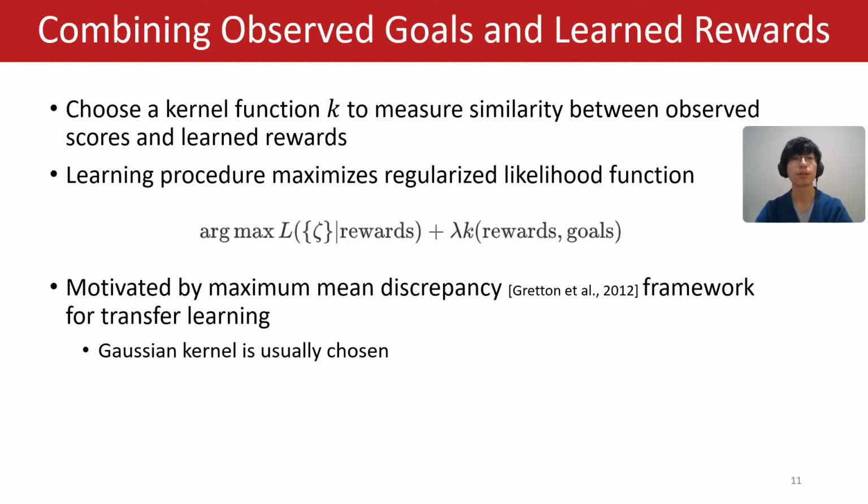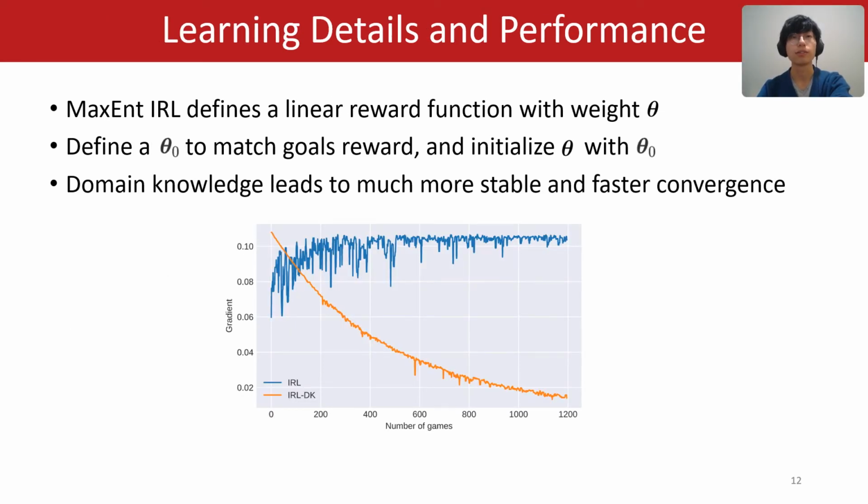For the second approach, to combine the observed goals and learned rewards, we choose a kernel function k to measure the similarity between them. Then the final learning procedure is to maximize the regularized likelihood function. This is motivated by the maximum mean discrepancy framework for transfer learning, and the Gaussian kernel is usually chosen. We first show the learning details and the performance.